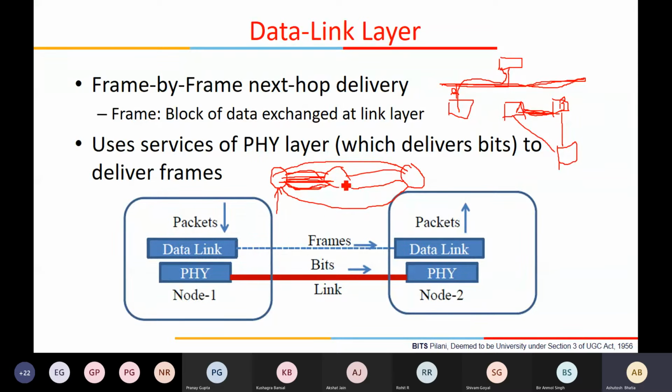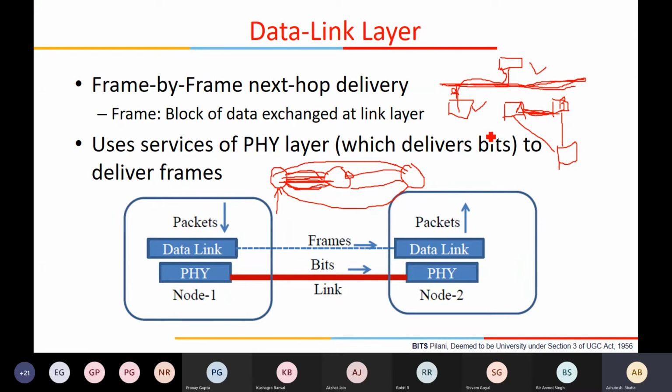The only difference is that at the data link layer you are just concerned about this link only. That means how I will send the data over this link, how I will ensure that the data is received, how I will ensure that the destination can detect whether the packet has reached intact using error detection techniques, and so on.